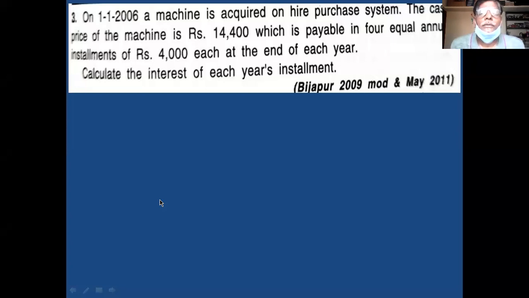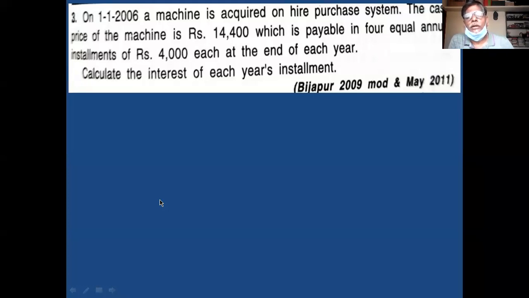Then which is payable in 4 equal installments? Cash price is to be paid in 4 equal installments of rupees 4,000 each. You have to pay 4 installments, and each installment value is 4,000.